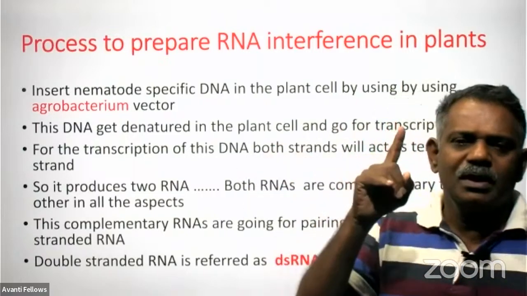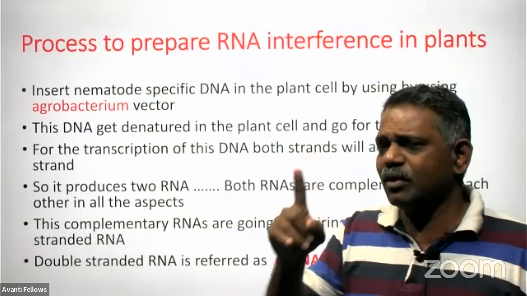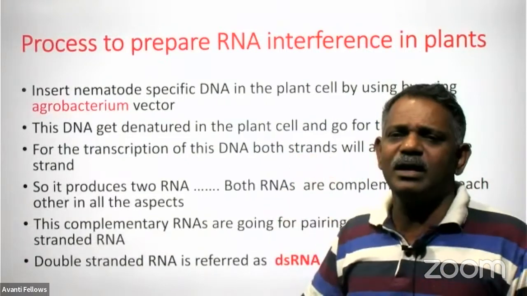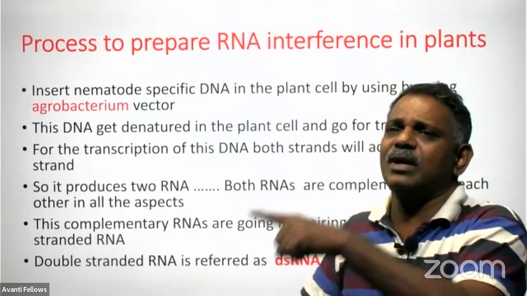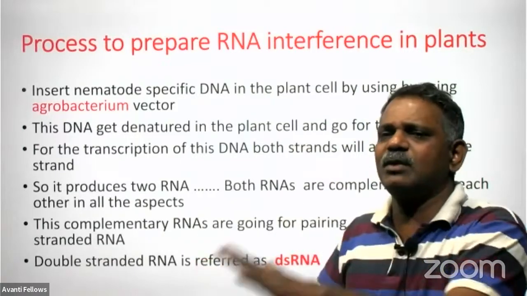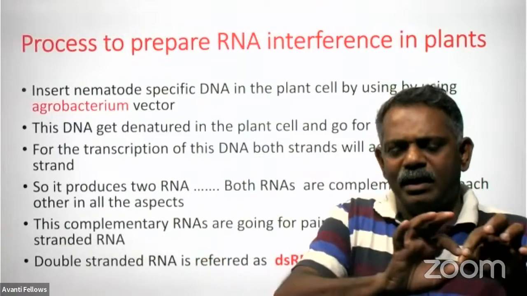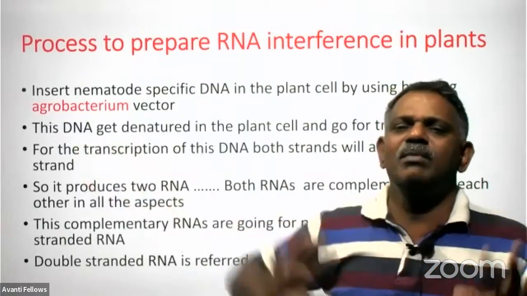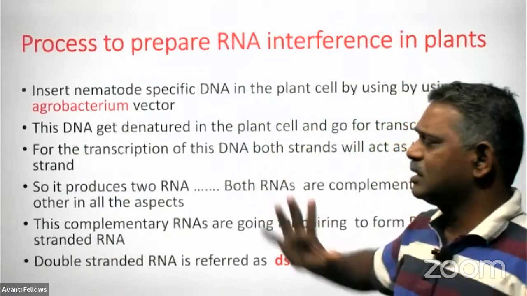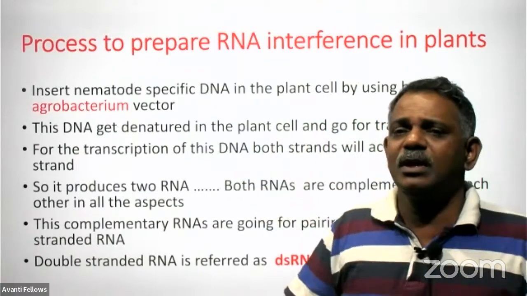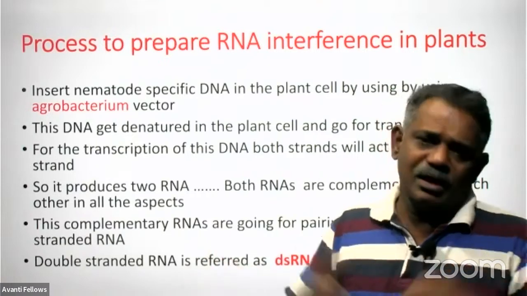You remember, transcription is the process of formation of RNA from DNA. But normally, only one strand acts as the template, the 3' 5' strand, and based on that, new RNA will be produced. But here, both strands are acting as templates, so naturally it produces two RNAs.